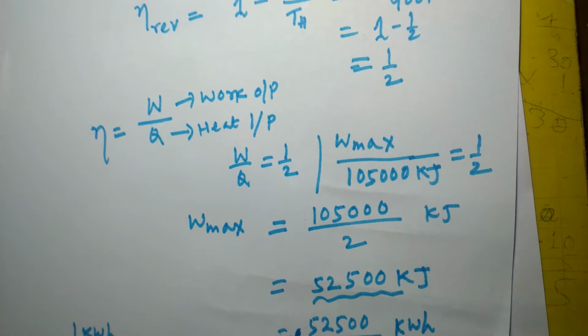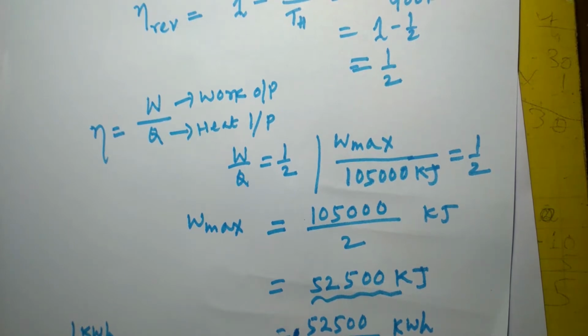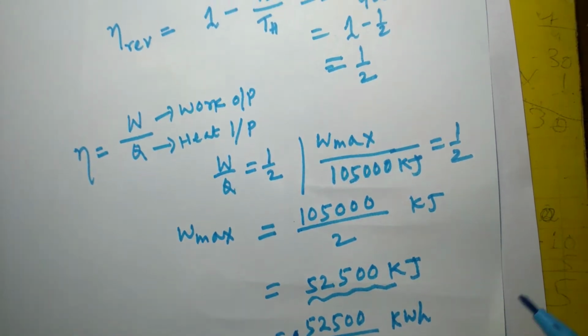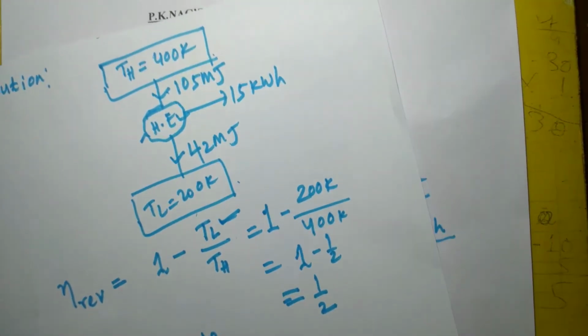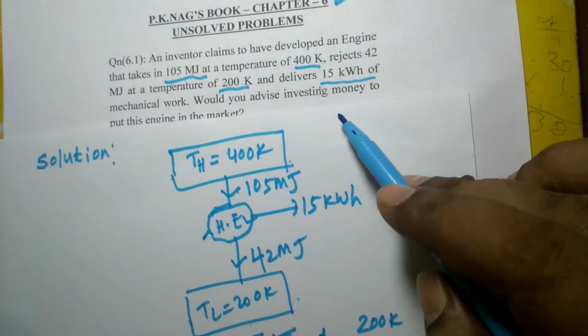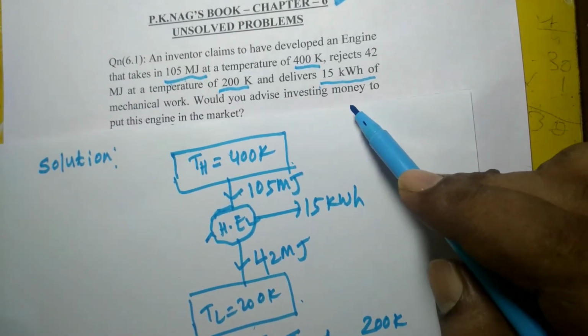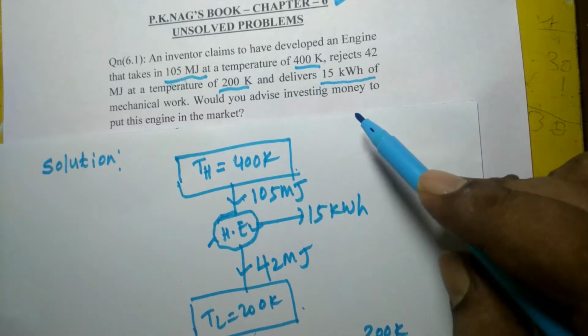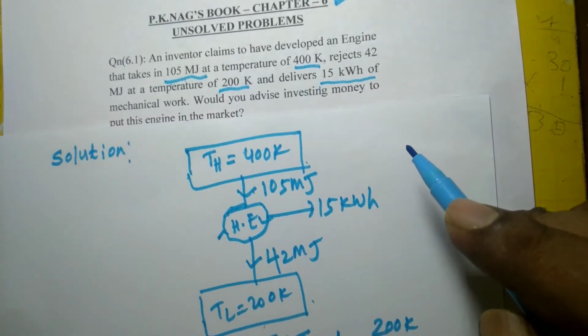On the other hand, the inventor claims that his engine will deliver 15 kilowatt hour of mechanical work, which is impossible. So these claims are not genuine. We cannot afford to invest money in this fictitious engine, to put this engine into the market.